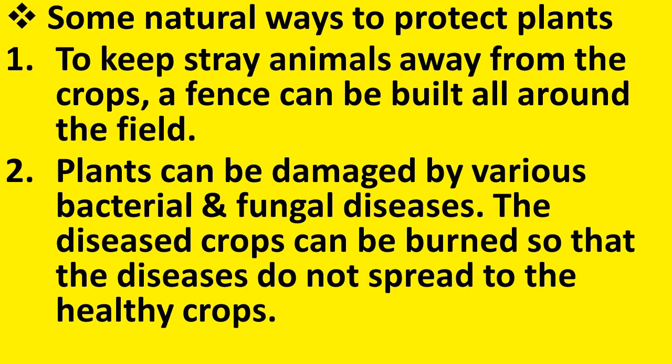First of all, we will discuss some natural ways to protect plants. To keep stray animals away from the crops, a fence can be built all around the field. So, natural ways include building a fence around the field, which can keep the stray animals away from the crops.